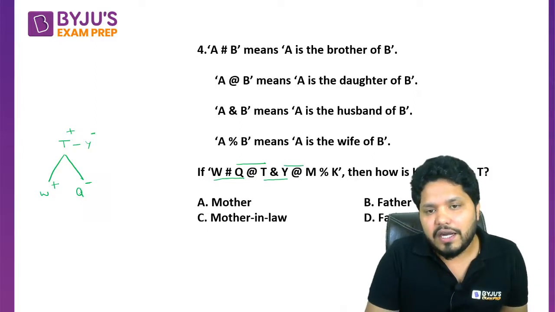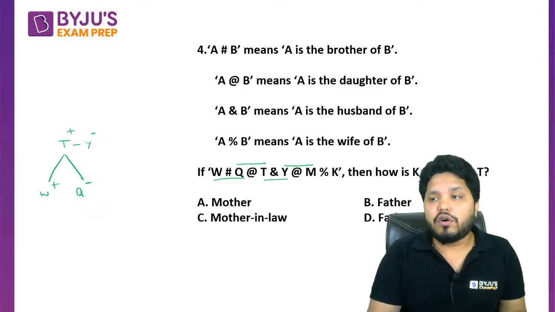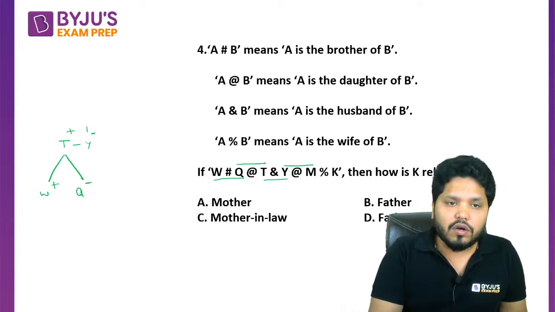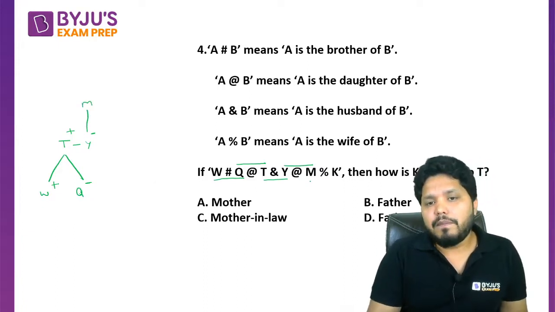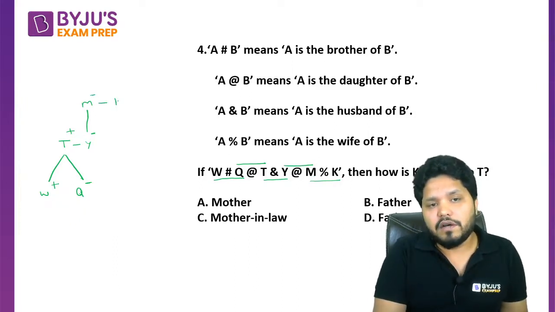Correct? So Y at the rate M. At the rate means A is the daughter of B. So Y is the daughter of M. Okay. M percentage K means, percentage means A is the wife of B. So M is the wife of K. So M must be the wife of K.